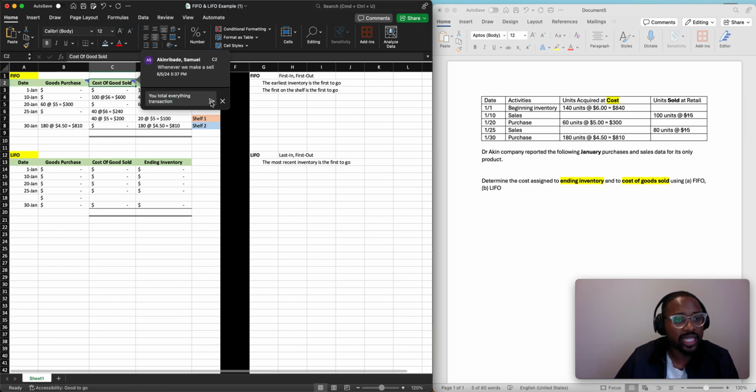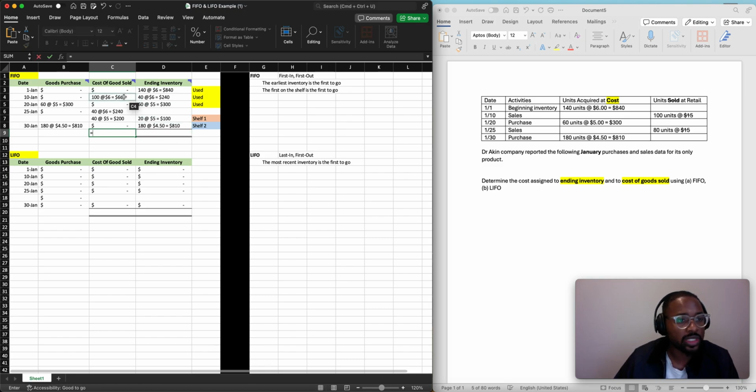So every transaction, we're going to total here. So the first one is $600, right? The second one was $240, and then the third is $200. So that means our cost of goods sold for FIFO is going to be $1,040, okay? That's cost of goods sold.